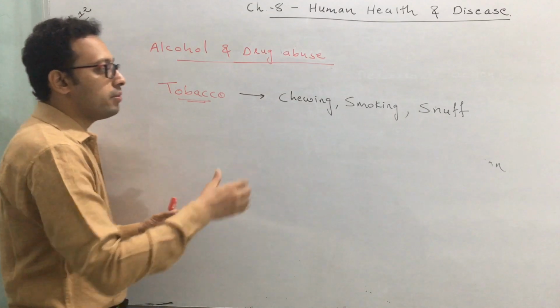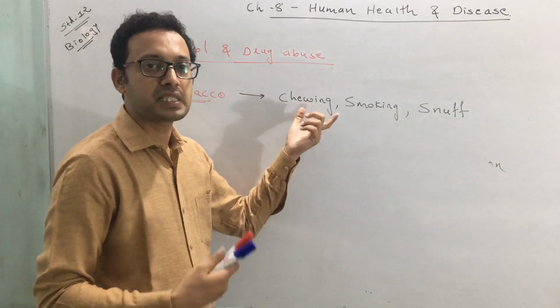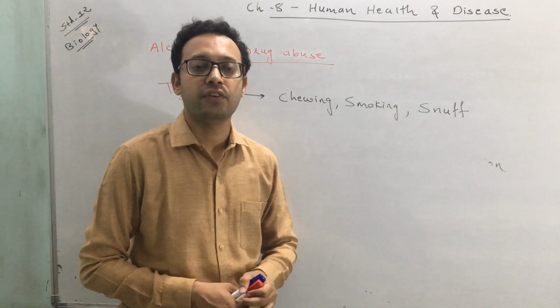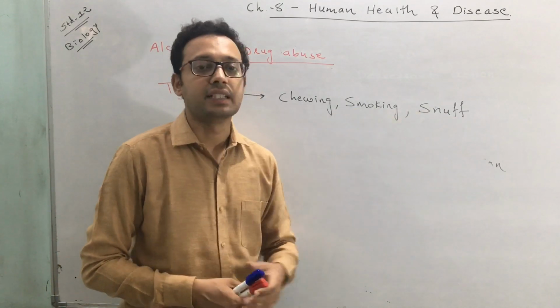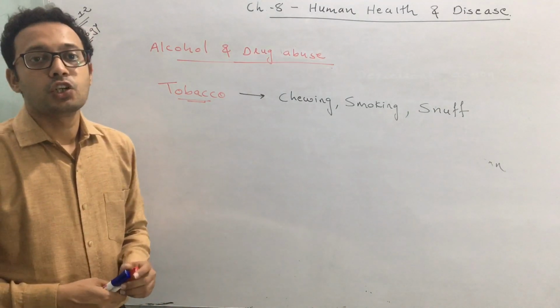So this tobacco is consumed either in the form of chewing, like gutka and masala, smoking, like in the form of cigarettes and bidis, and snuff. Okay, they will be consumed. This is what we call tobacco.